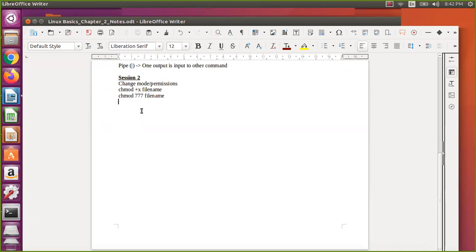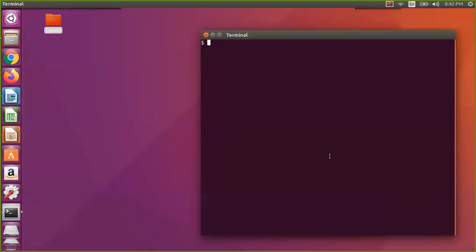It is very important, but people will get by with only these two commands. If you just do this without any knowledge, yes, you can do that, and your job is done. But you should know what you are doing, so that is the intention. If you want to know what you are doing, this is the session for you. What permissions the users will get, how you need to change them, why we need to use 777, and so many things. We'll see these in today's session. Let us start.